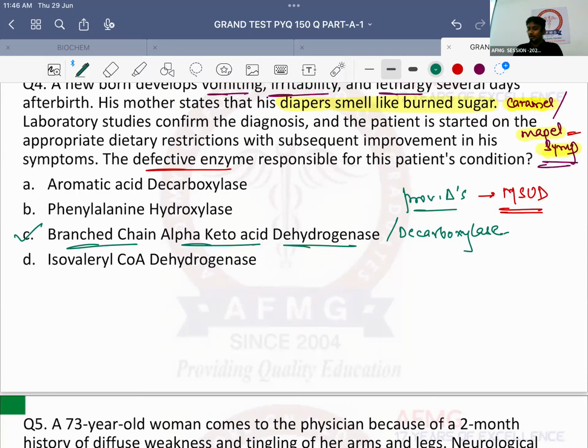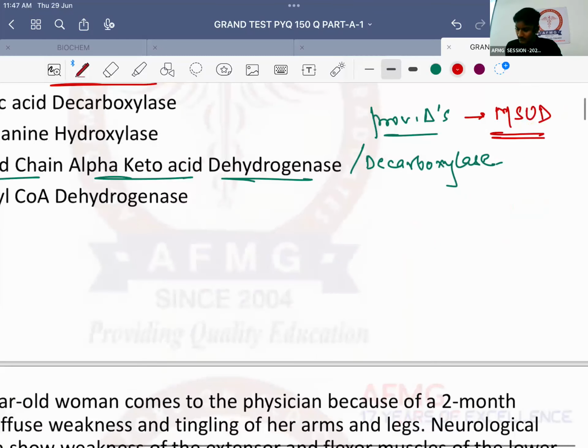So that's the important thing. So the enzyme deficiency in maple syrup urine disease: answer is BCKD, that is branched chain alpha keto acid dehydrogenase or decarboxylase. Now important is, if there is deficiency of BCKD enzyme, which amino acids will not be broken down? What are these?